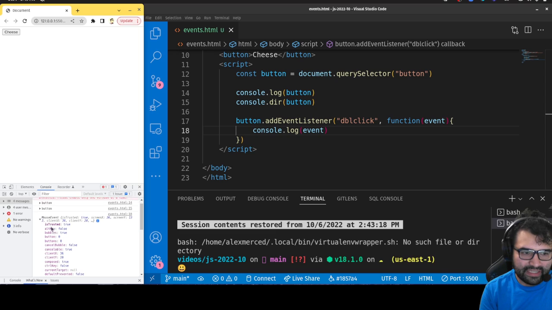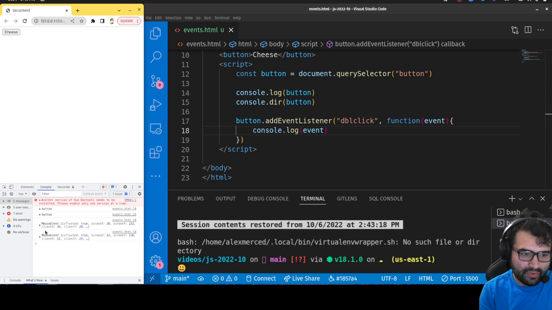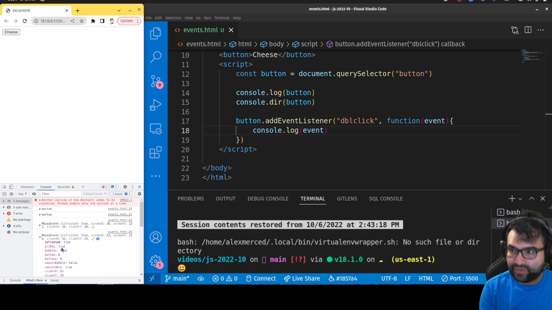You see this property that says altKey. That just means, was I holding the Alt key when I clicked? Right now it says false. Now if I hold the Alt key and double click again, a new event has been logged. Let me open up that one, and in this one altKey is true because I was holding the Alt key when I double clicked.